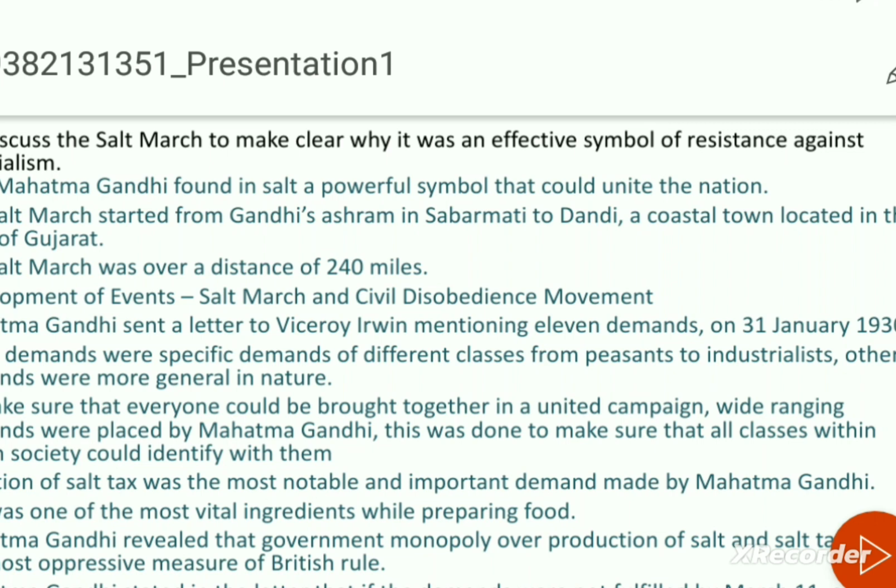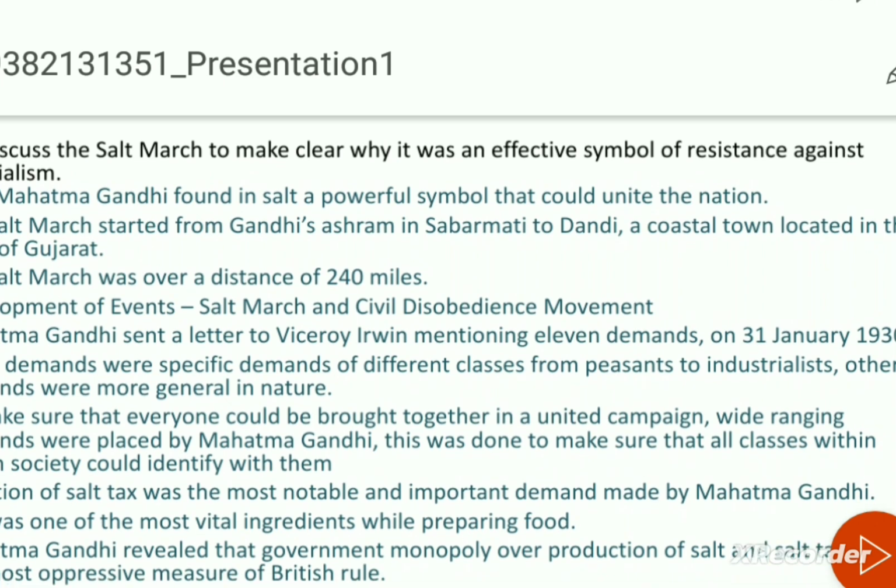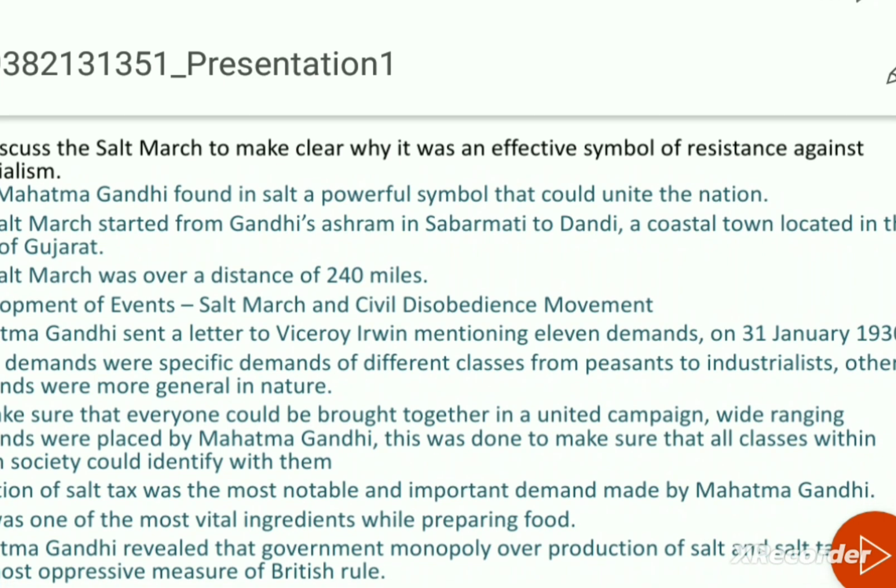How the non-cooperation movement was interpreted by the peasants in Awadh, you might get for 3 marks. And how it was interpreted by the plantation workers in Assam, and by the tribal people of Gudem Hill. Gudem Hill is in Andhra Pradesh, that you have to remember.